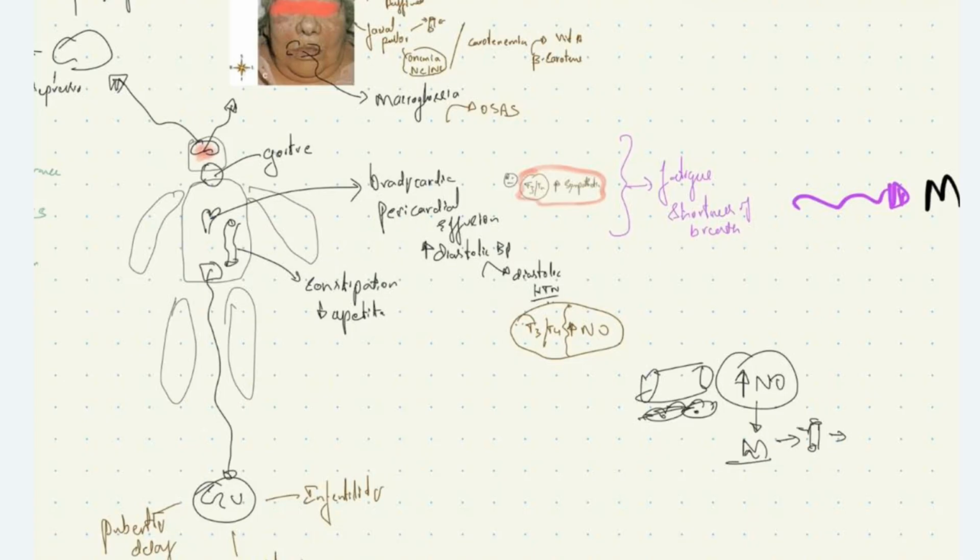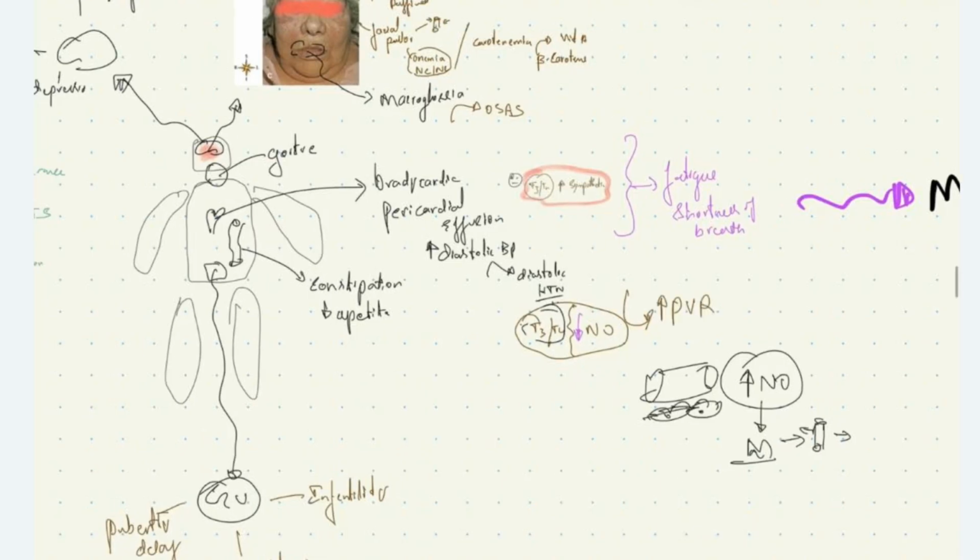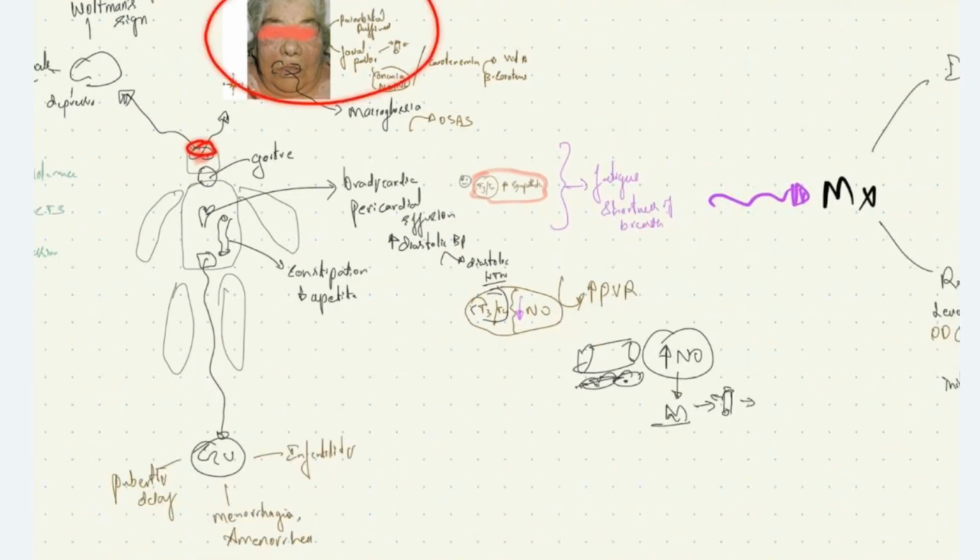So when T3, T4 level is decreased, there is reduced nitric oxide activity, leading on to vasoconstriction and increased peripheral vascular resistance, leading on to increased diastolic BP or diastolic hypertension, seen in case of hypothyroidism. We saw CNS manifestation, facial manifestation, CVS. Let's go on to GIT manifestations.